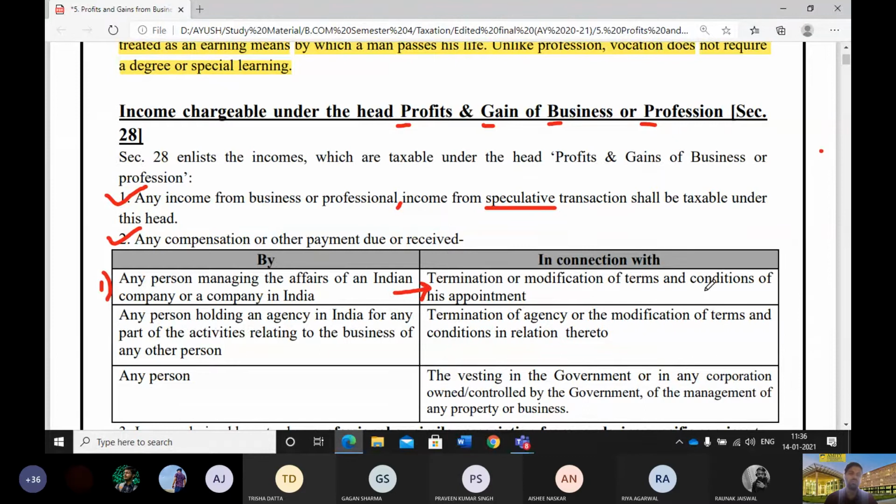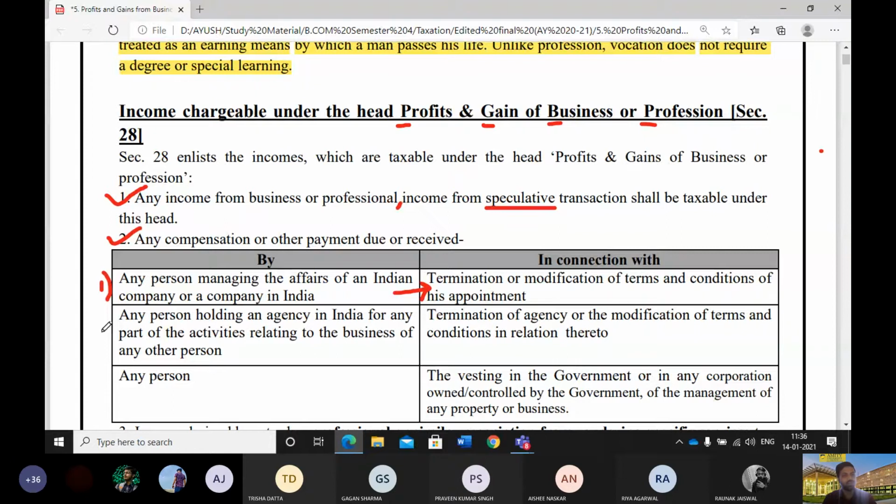Like for example, the company dismissed him or the company modified his terms, and because of this, whatever compensation that person receives, that will be considered as business income. Now this managing the affair means he's an agent.